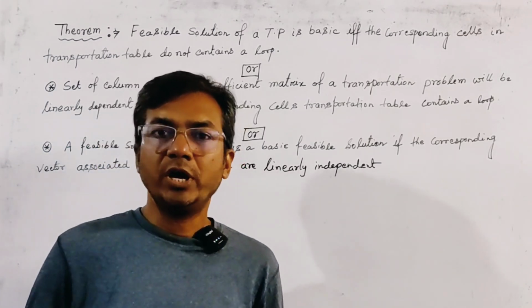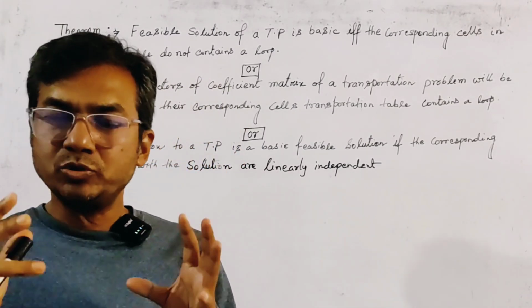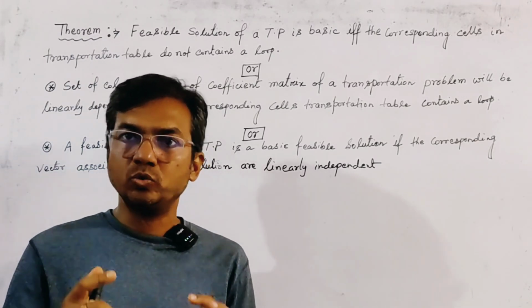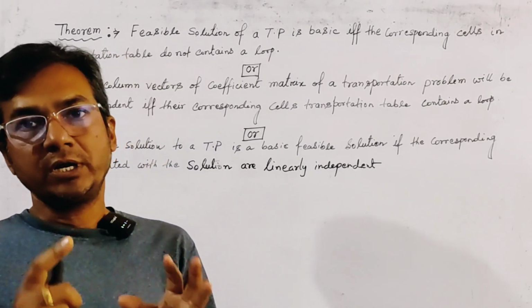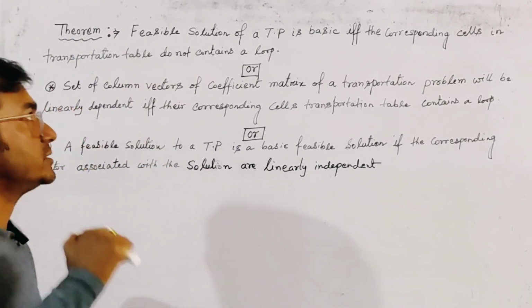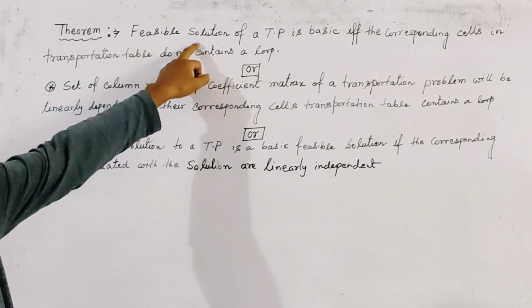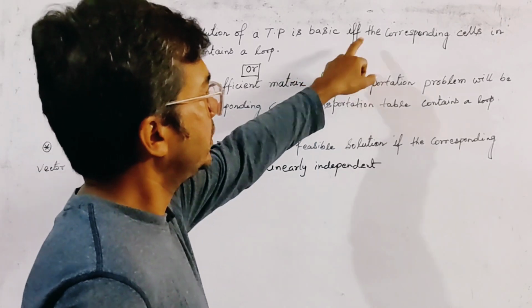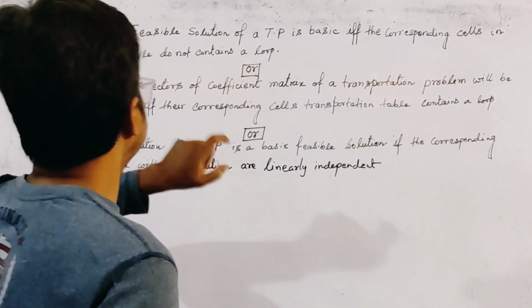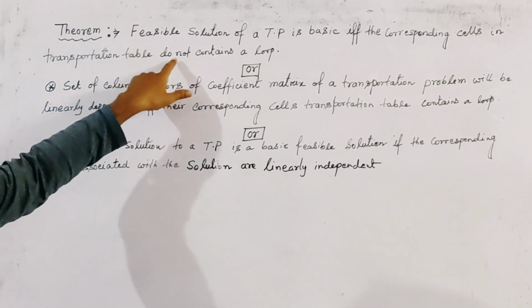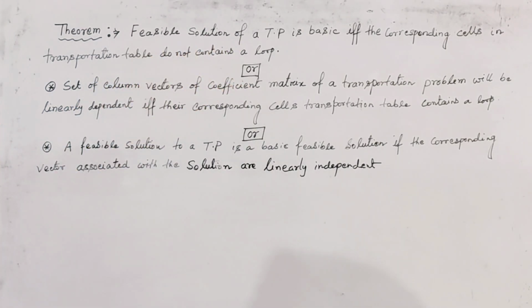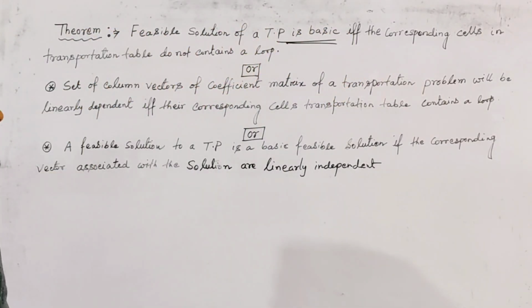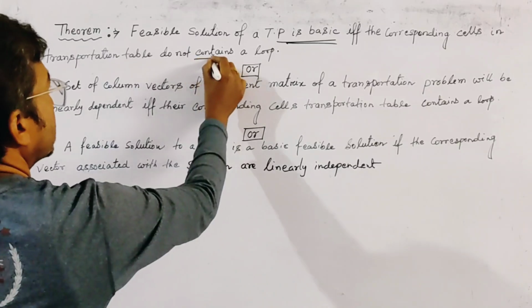In this lecture, we are going to discuss an important theorem of the transportation problem. The theorem is: a feasible solution of a transportation problem is basic if and only if the corresponding cells in the transportation table do not contain a loop. That is, the solution is said to be a basic feasible solution if and only if it contains no loop.